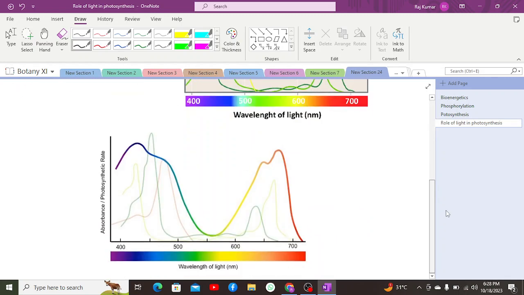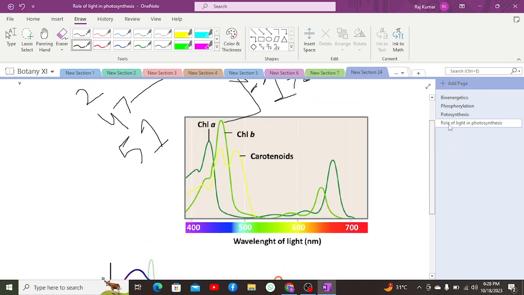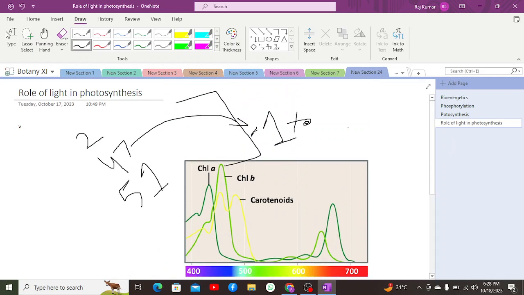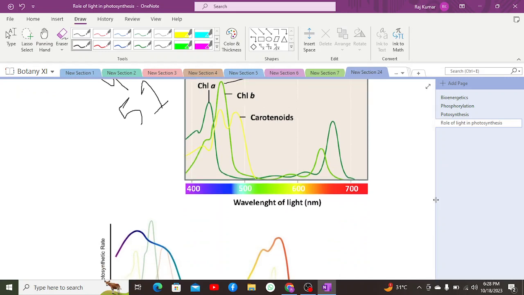When it comes to other parts, including the role of pigments: pigments are chemical substances which absorb specific wavelengths of radiation of light. There are many pigments: chlorophyll A, B, C, D. In plants, there are chlorophyll A, B, as well as carotenoids. Here we have been given the absorption spectrum of a particular pigment. An absorption spectrum is a graph in which the specific wavelengths of light absorbed by a particular pigment are showcased.